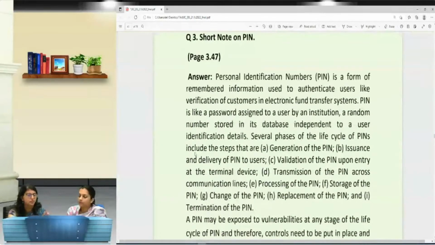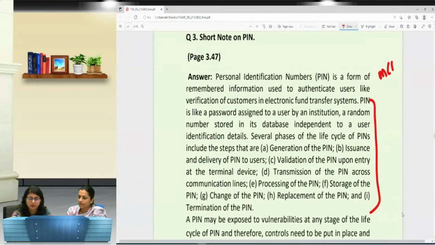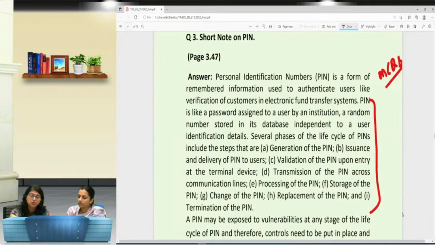Now, as we are discussing, a short note on PIN, Personal Identification Number. As you saw, when a short note comes, you write what it is, and after writing about it, you write its steps A to I. The question can also come in a different way. Suppose an MCQ comes on this, and there you have to sequentially arrange all these points from A to I. So it's not only that you need to know the points, you need to have the proper sequence also so that you can choose the correct answer. Same question posed in two different forms.